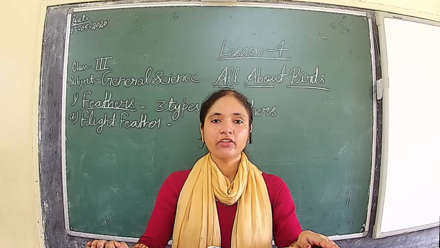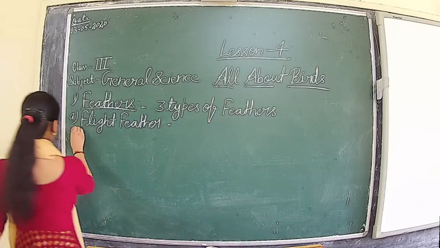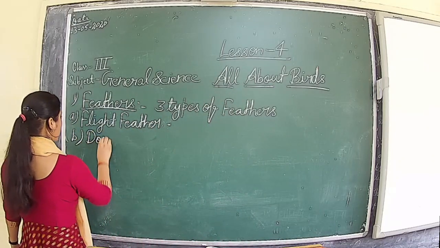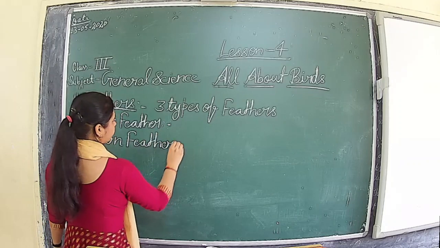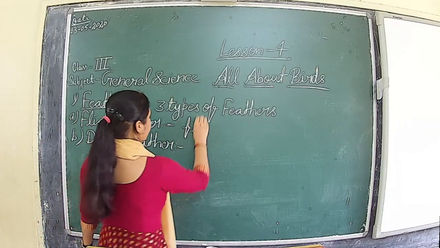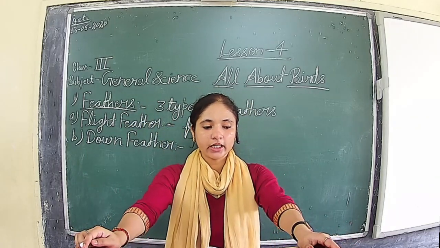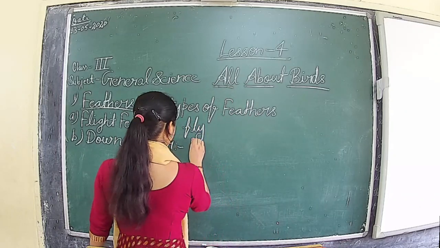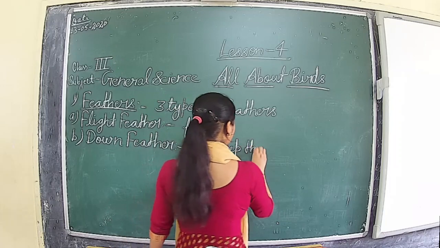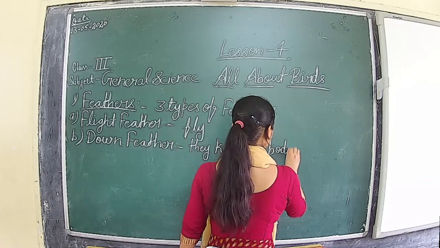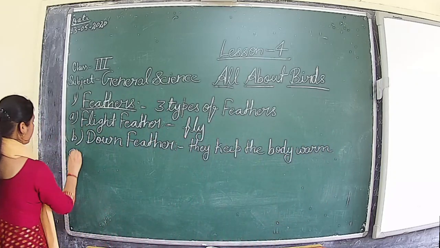Next is the down feather. The first was the flight feather, and next is the down feather. Down feathers are soft and short. What is the special characteristic of the down feather? They keep the body warm.